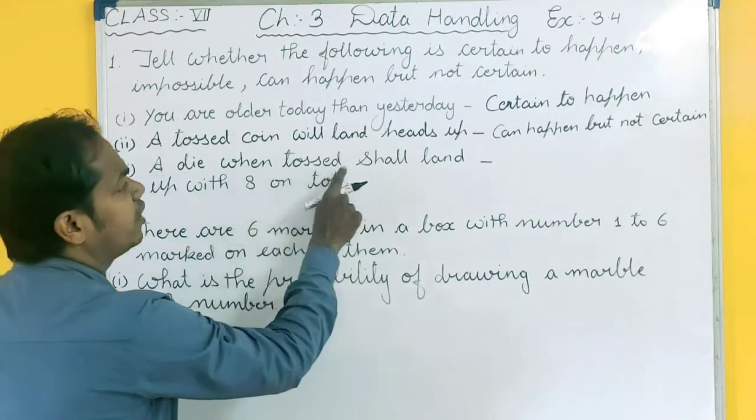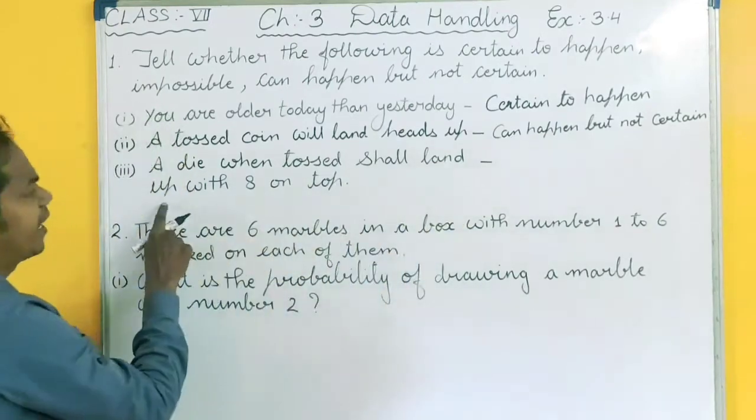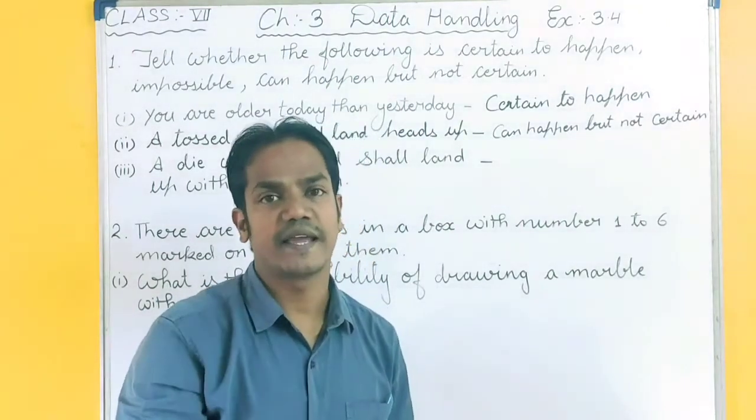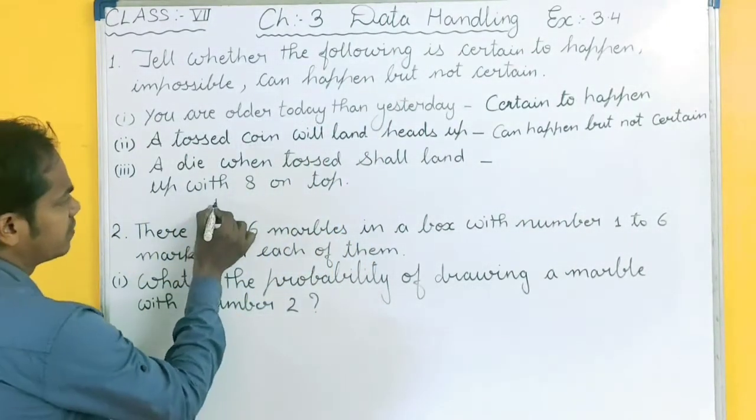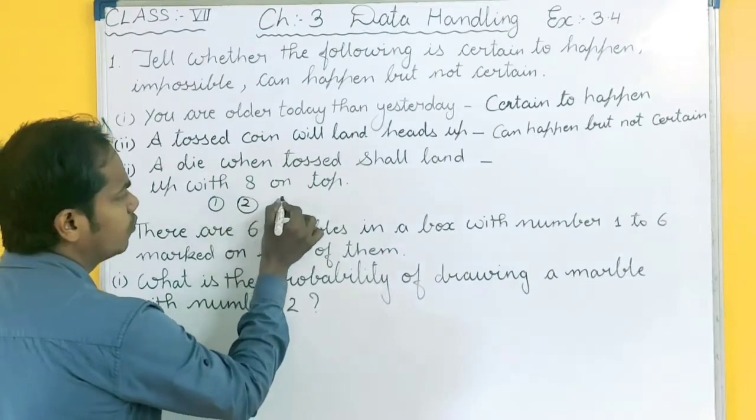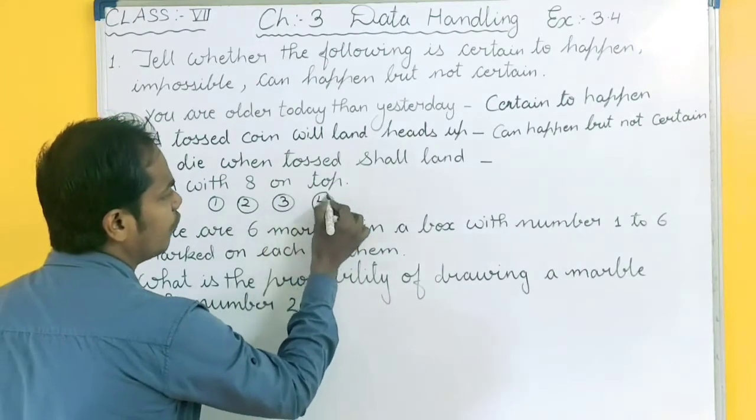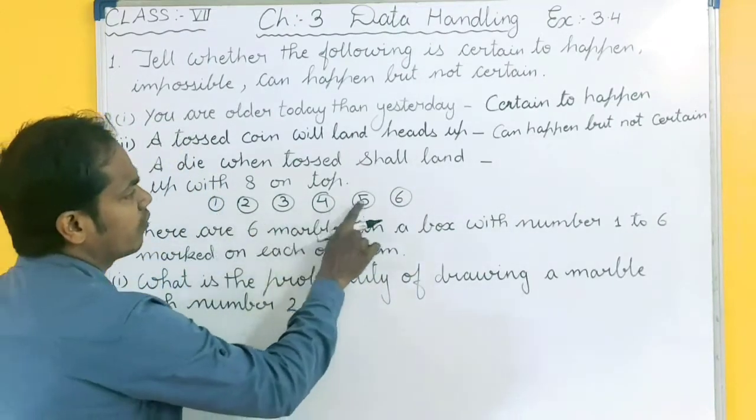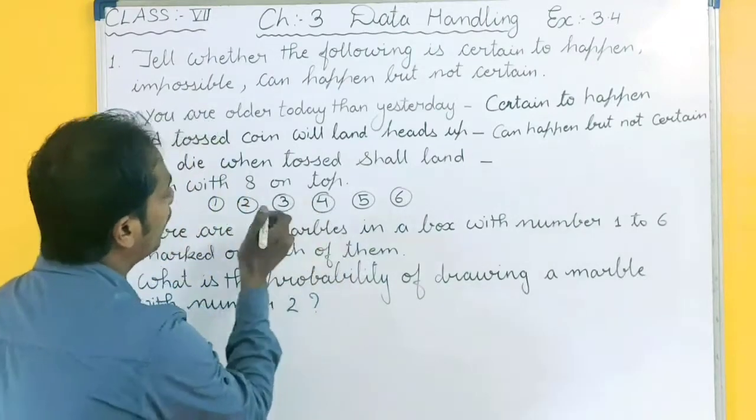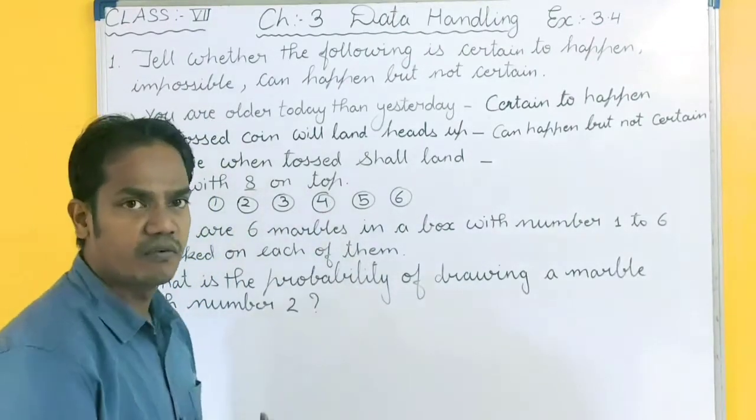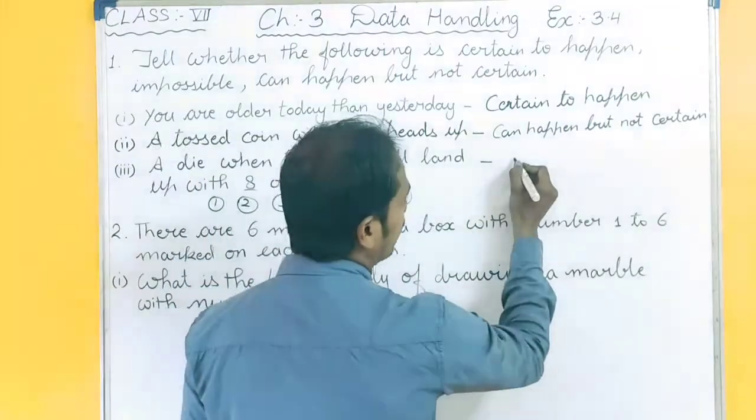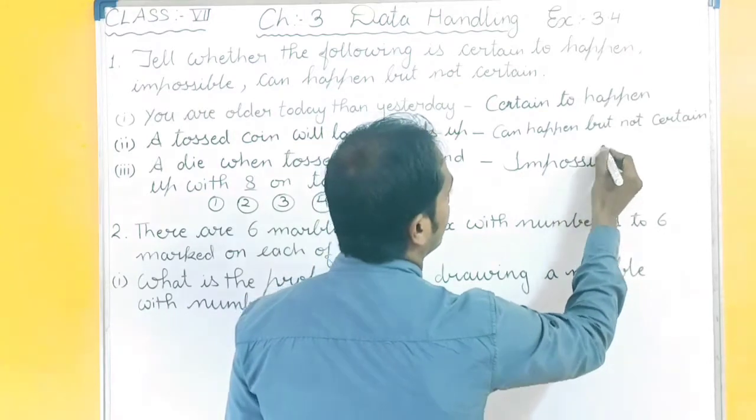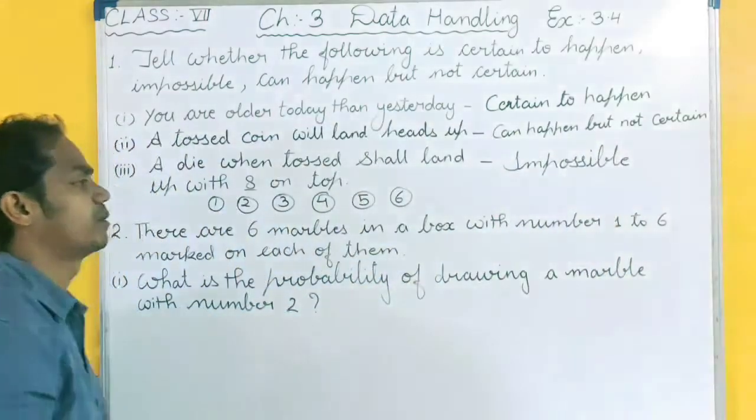A dice when tossed shall land up with 8 on top. When you toss a die, what are the numbers on the dice? 1, 2, 3, 4, 5 and 6. Total numbers on dice are 6. So how can 8 come on the top of the dice? So it is impossible because 8 is not there. Your answer is impossible. Okay.